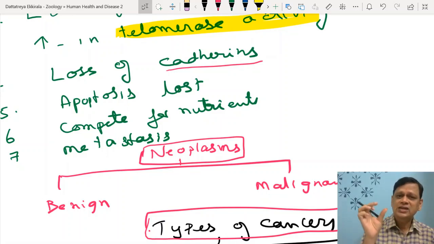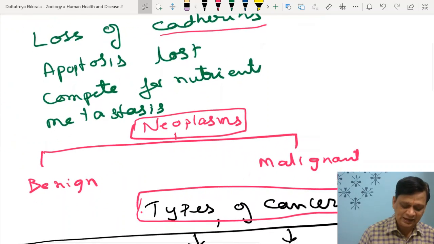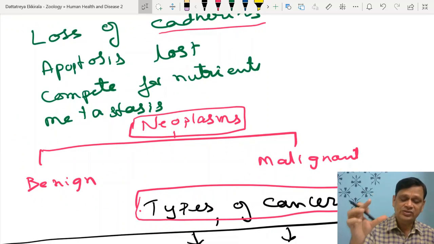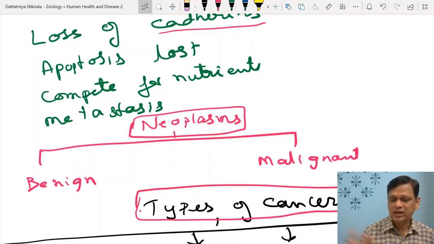Every cell has a unique property called apoptosis, programmed cell death. A cell is destined with a mechanism to cause death. Means you can say it has a cyanide capsule with it. If it is not working properly, it should die because the apoptosis mechanism, programmed cell death, is activated.